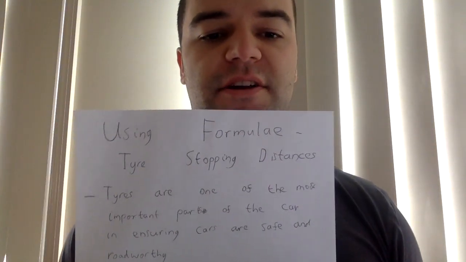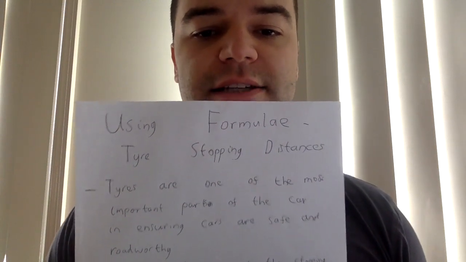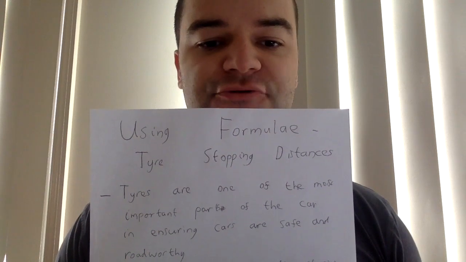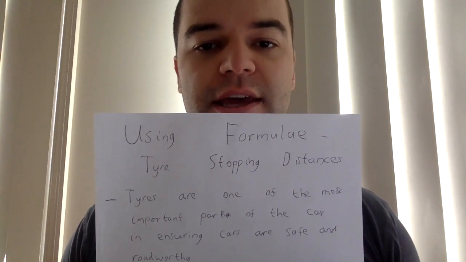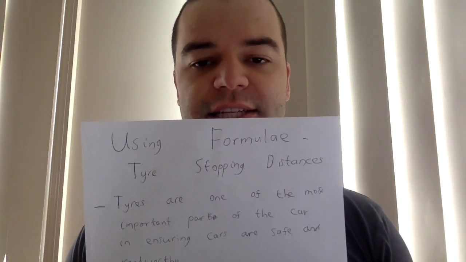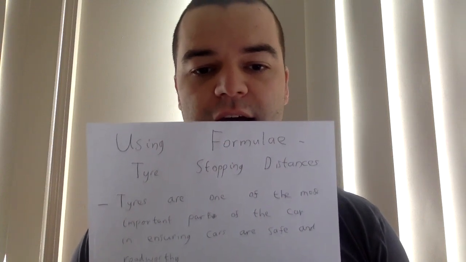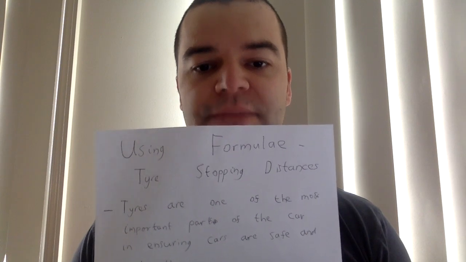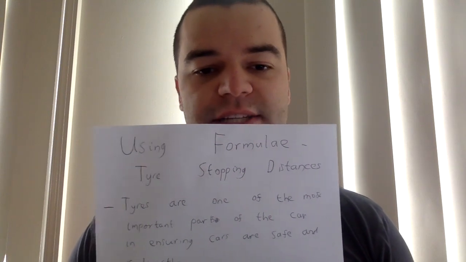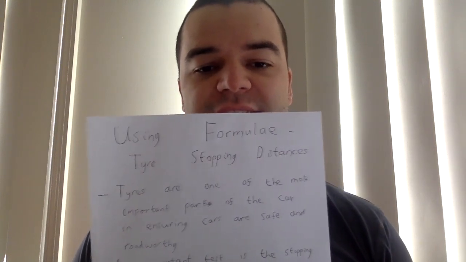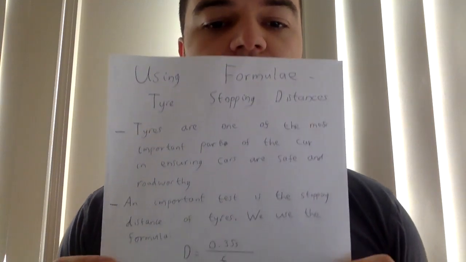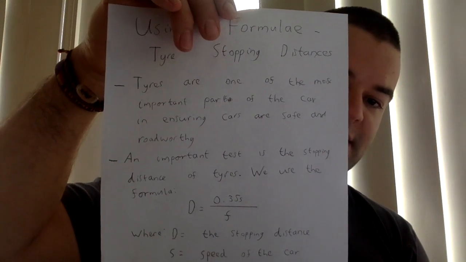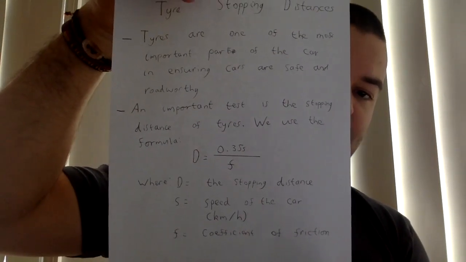So starting off with looking at tyres. So tyres are one of the most important parts of the car in ensuring cars are safe and roadworthy. Obviously, they're how the car grips to the road, and if the tyres aren't in good condition, the car won't be able to control itself properly and won't be able to brake properly. So they're a really critical part, obviously, and then the conditions of the road affects how they work as well. So an important test of how safe tyres are is looking at the stopping distance. And there is a formula for it there.